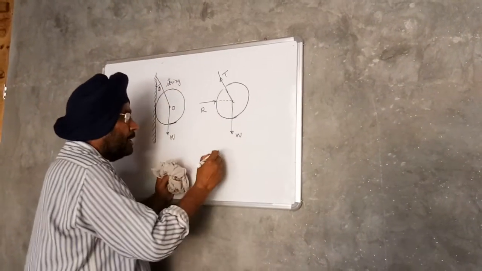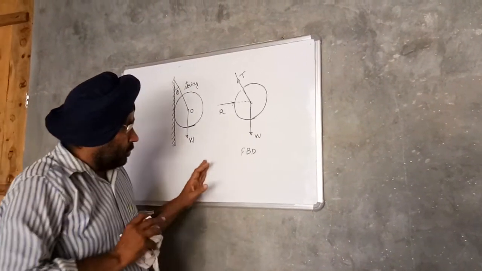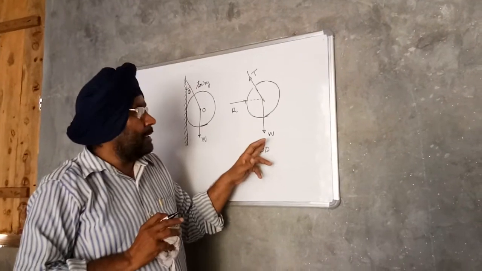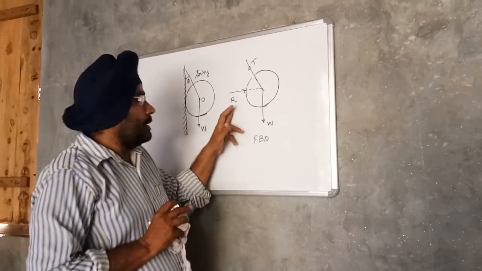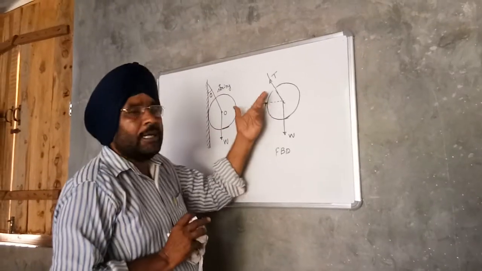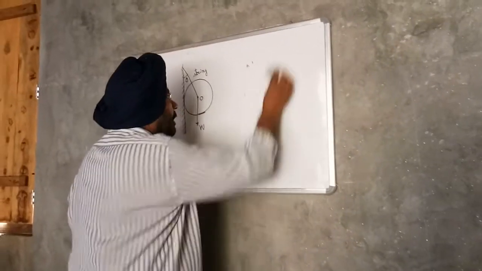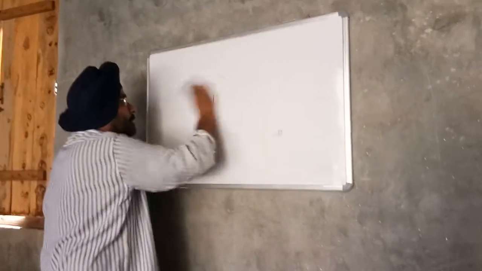So the various forces acting, say free body diagram for the cylinder. So the W is the weight of the cylinder acting vertically downward. R is the normal direction from the wall because the wall surface is smooth, and T is the tension in the string. So next is law of superposition.